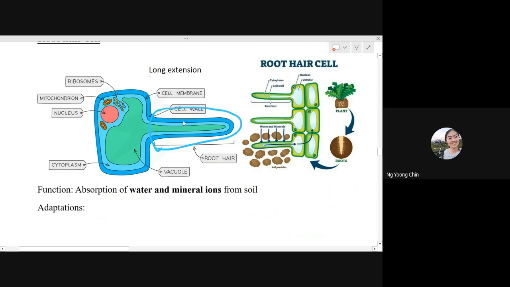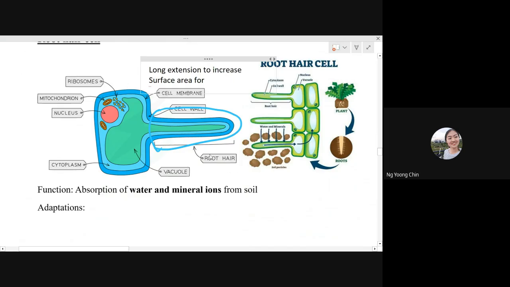Because they want to increase the surface area. The function of the root hair cell is to absorb water and mineral ions from the soil.